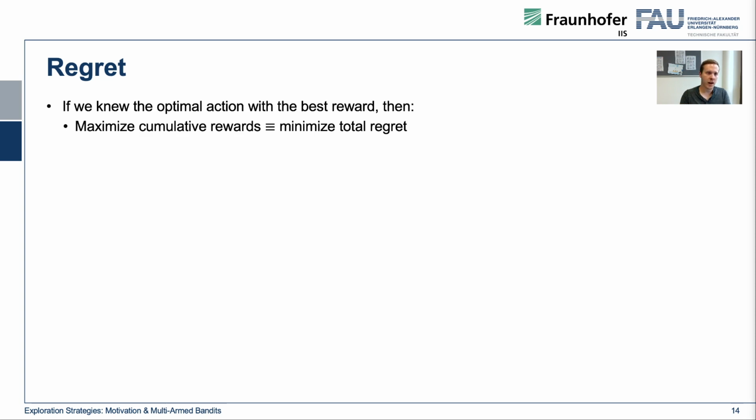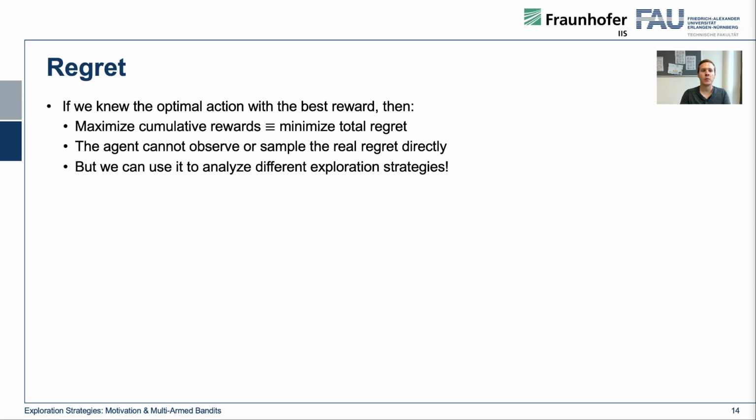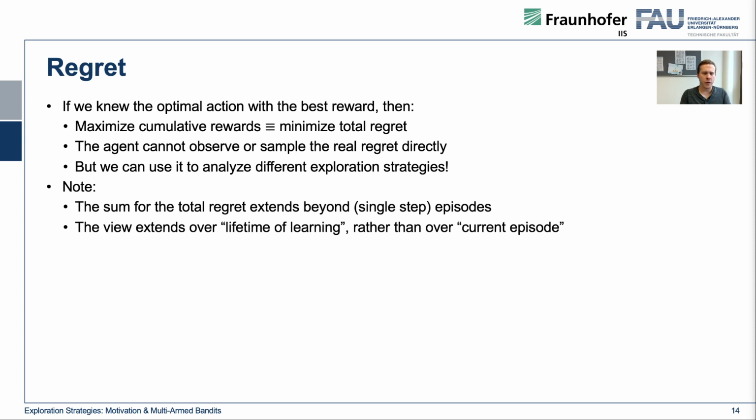To sum up the notion of regret a little bit more: if we knew the optimal action, then maximizing the cumulative reward is the same problem as minimizing the total regret. However, the agent cannot observe or sample the real regret directly, but we can analyze different exploration strategies with this information.